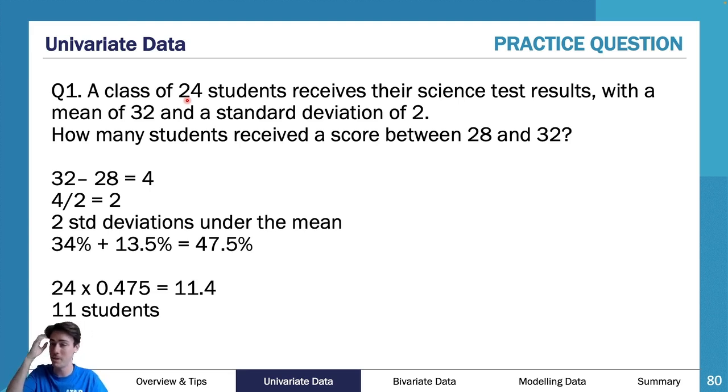Really important that you do that. Please make sure you don't leave your answer as 11.4 students. There's not 11.4 students. You need to use common sense in these questions and say, all right, it's not a point.